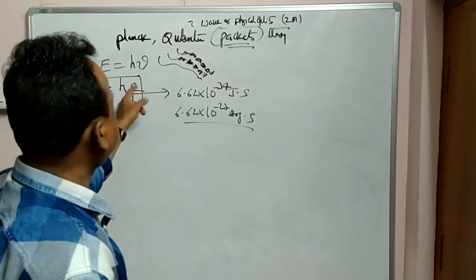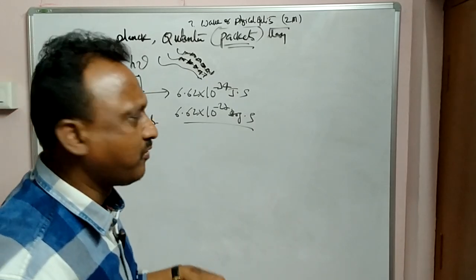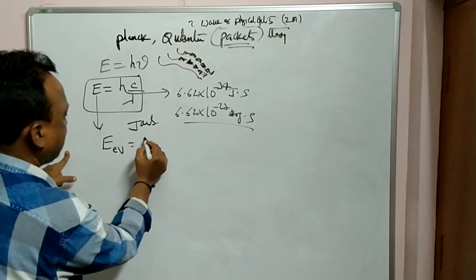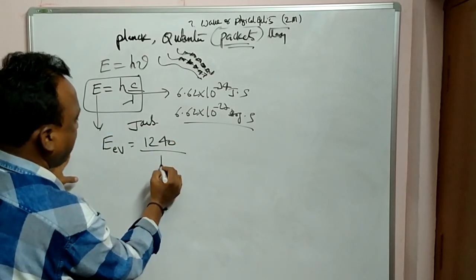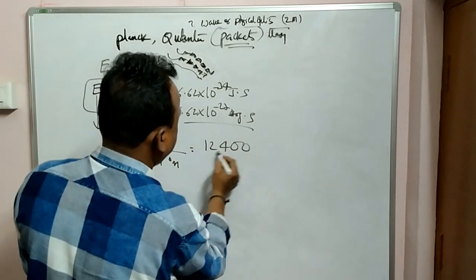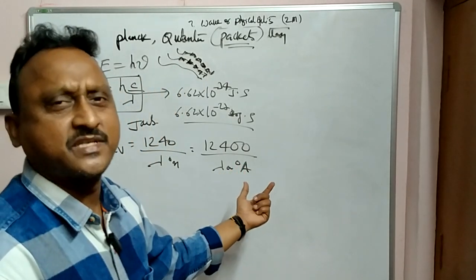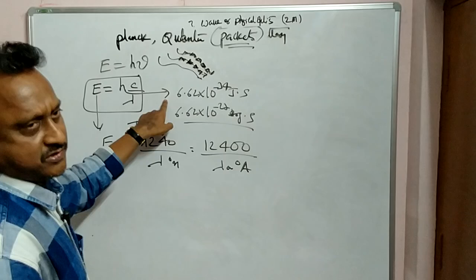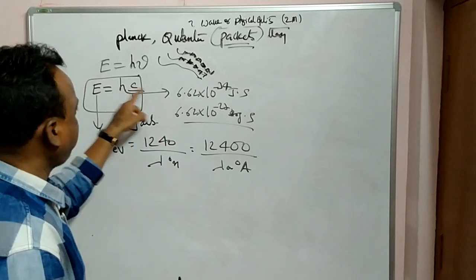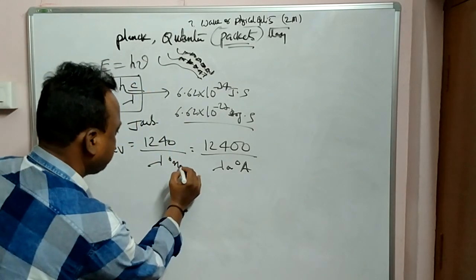So if you put it in the MKS system, you will get the value in joules. And if you want it in electron volts, you have a factor also. If you want electron volts, this will be 1240 by lambda in nanometers, or 12400 by lambda in angstroms. This is an approximation method, okay? And this value is in joules, and this is in electron volts. Electron volts లో అయితే వాల్యూ అని సబ్స్టిట్యూట్ చేసిన తర్వాత you will get 1240 by lambda in nanometers.